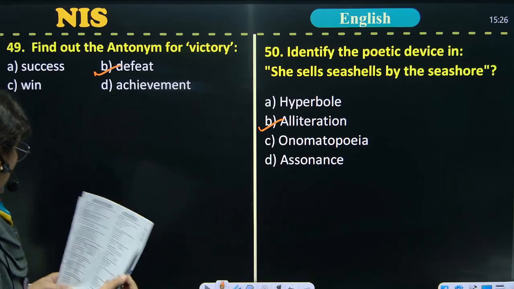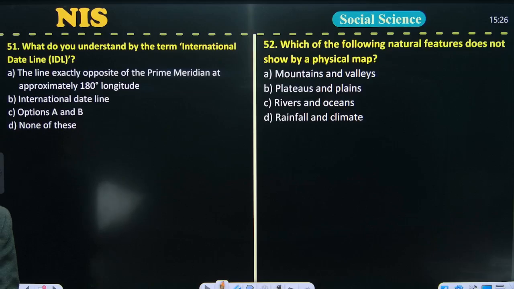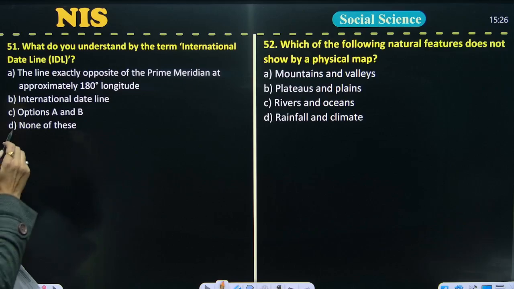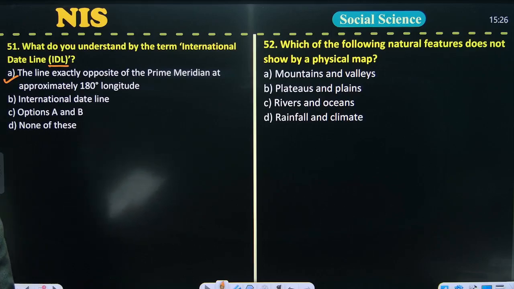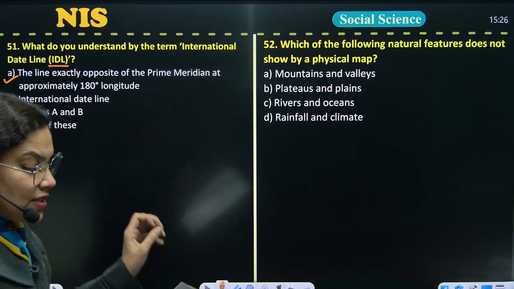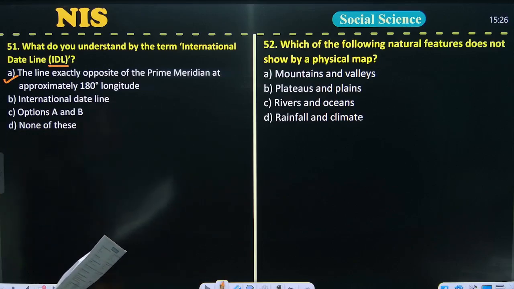You can see on your screen question number 51. The question is, what do you understand by the term International Date Line, that is IDL? What would be the answer? The answer is the line exactly opposite the prime meridian at approximately 180-degree longitude, crossing which changes the calendar date. Option A is the correct answer of question number 51.